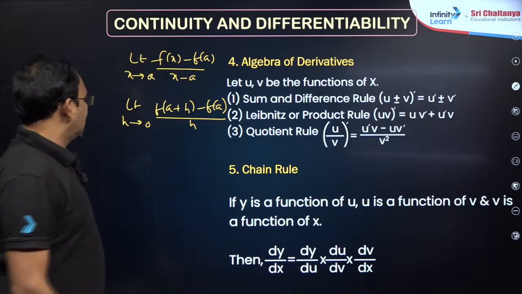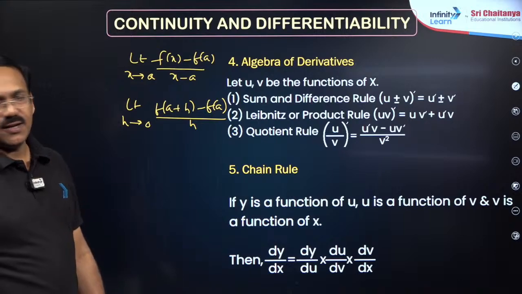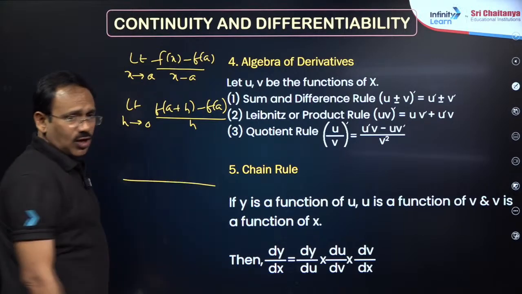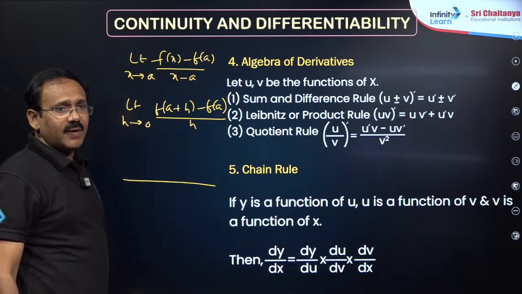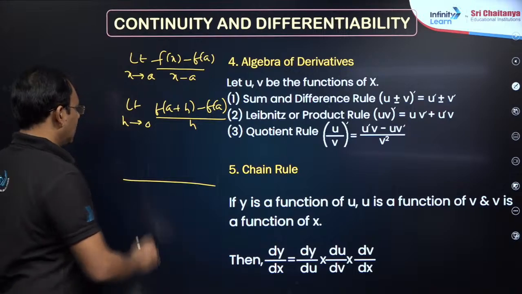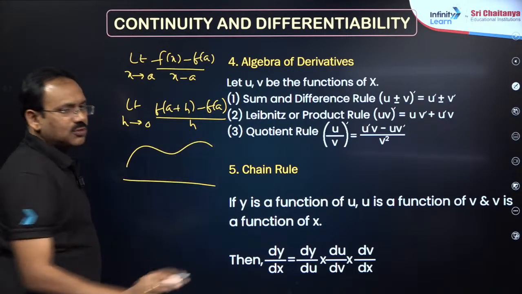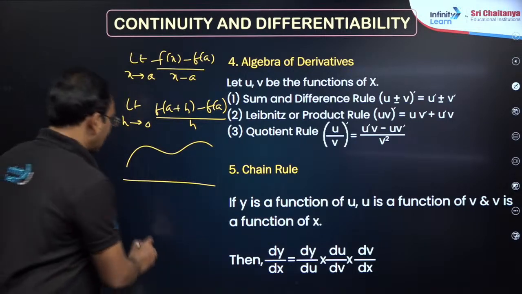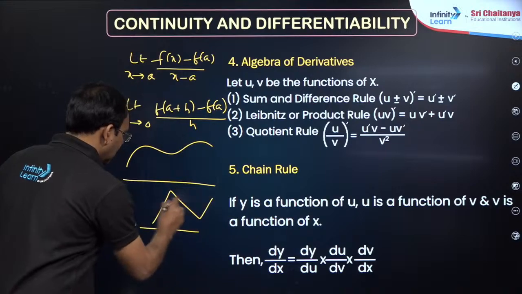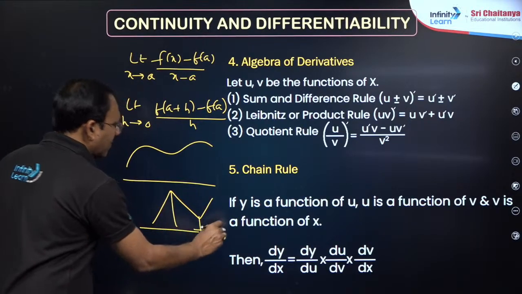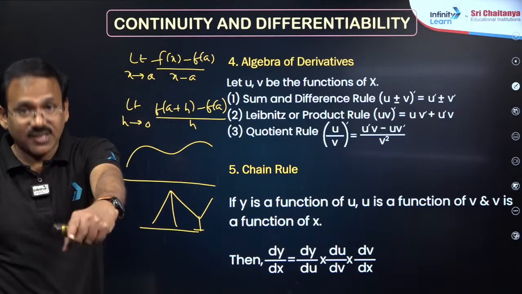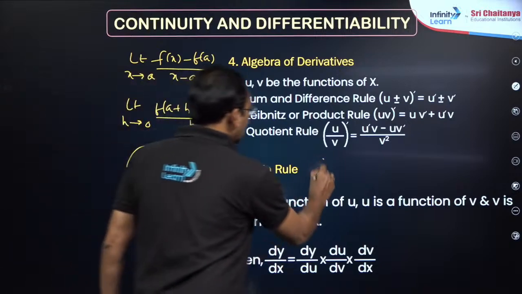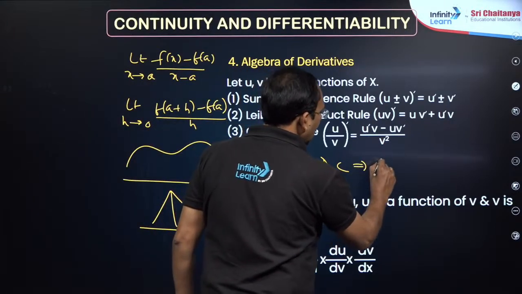This limit must exist finitely. Differentiability you can also check from the graph: the curve must be smooth and friendly. If the curve is harsh, it is not differentiable there. And the most important point: discontinuity implies not differentiable.